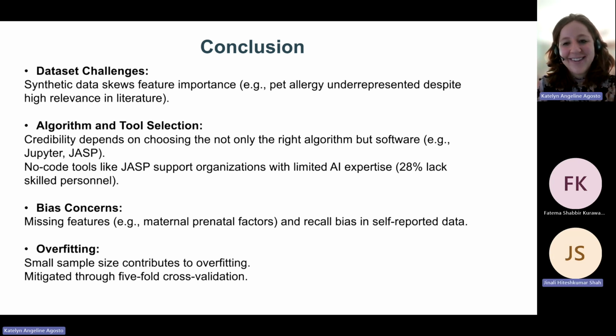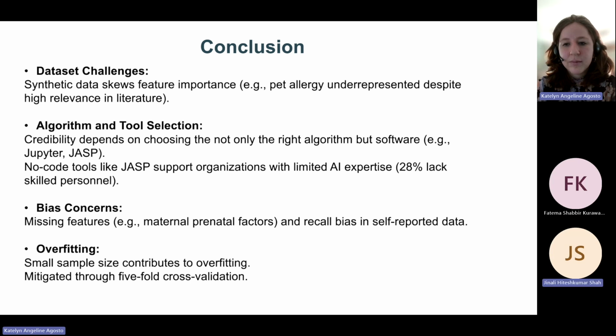Due to the dataset being synthetic, the accuracy of feature importance is skewed. For example, pet allergy shows lowest, but based on the literature, has a high association with detecting the diagnosis of childhood asthma. Our research also concluded that not only does selecting the most appropriate machine learning algorithm impact the credibility of prediction, but the software used, such as Jupyter or JASP, can also affect organizational acceptance.